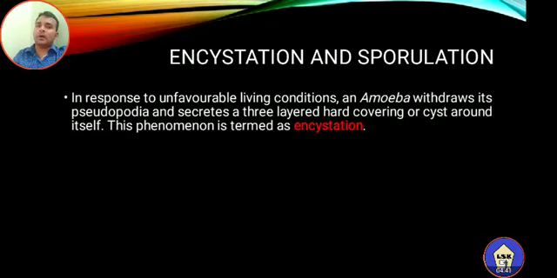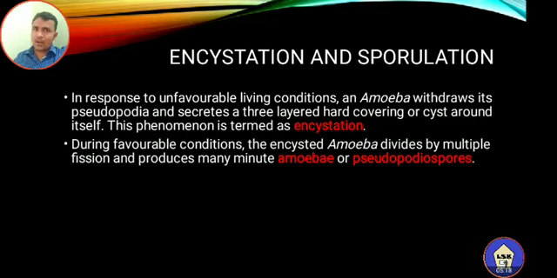In the case of Amoeba, in response to unfavorable living conditions, they will withdraw their pseudopodia. Pseudopodia are false feet, responsible for locomotion as well as for capturing prey. So in response to unfavorable conditions, which is very important, an Amoeba withdraws its pseudopodia and secretes a three-layered wall around it. That structure is called a cyst. So the cyst is a form, and this phenomenon is called encystation.